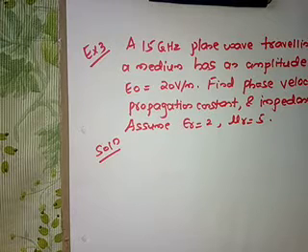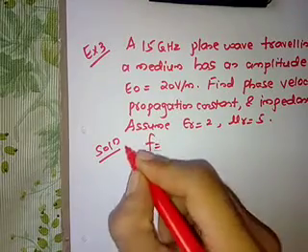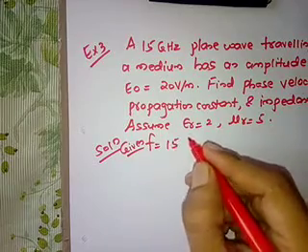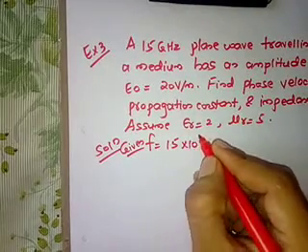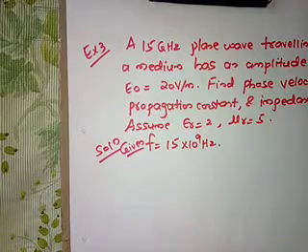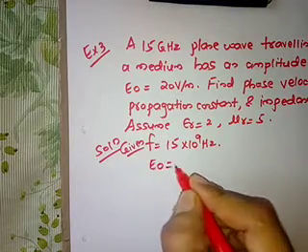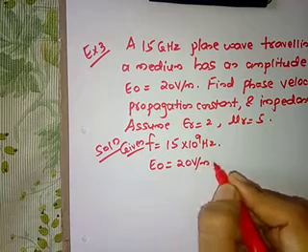It's a clear-cut problem. A 15 gigahertz plane wave. So here f is given. F is 15 gigahertz, that is 15 into 10 raised to 9 hertz. And they have given the amplitude of the plane wave as E naught is equal to 20 volt per meter.